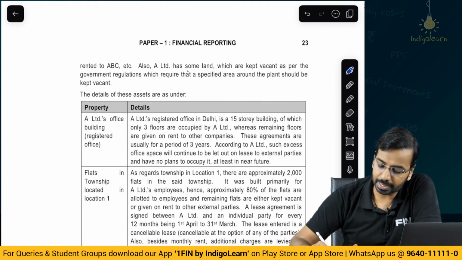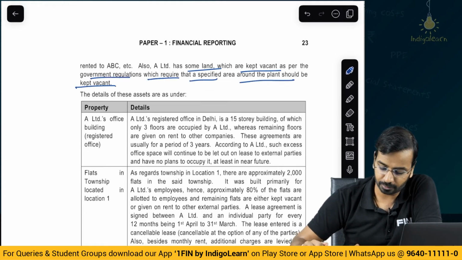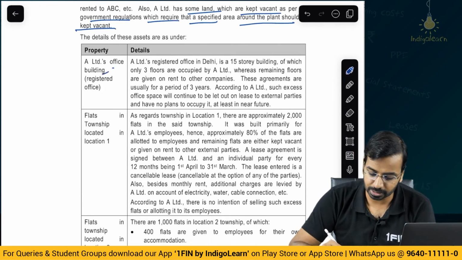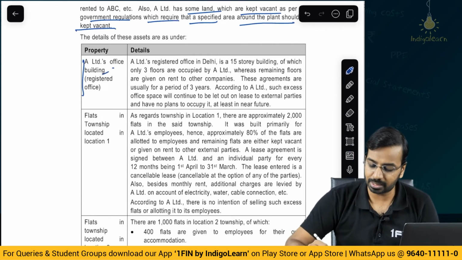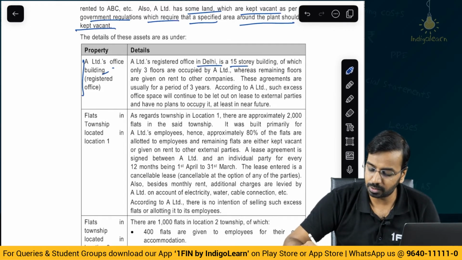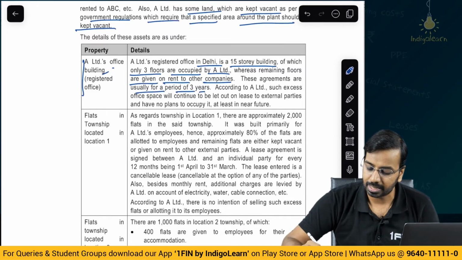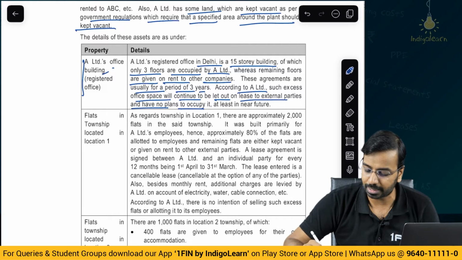A Limited also has some land which is kept vacant as per the government regulations, which require that a specified area around the plant should be kept vacant. The details of these assets are: A Limited office building, registered office. A Limited registered office is in Delhi. It is a 15-story building of which only 3 floors are occupied by A Limited, whereas the remaining floors are given on rent to other companies. These agreements are usually for a period of 3 years. According to A Limited, such excess office space will continue to be let out and leased to external parties and they have no plans to occupy it at least in the near future.